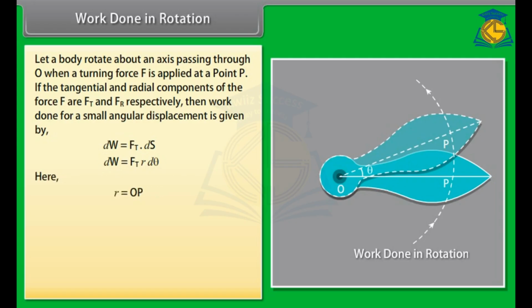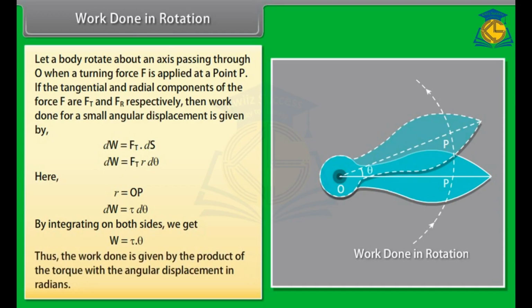Here r is equal to OP. Replacing the above equation in terms of tau, we get dW is equal to tau d theta. By integrating on both sides, we get work done is equal to the product of tau and theta. Thus, the work done is given by the product of the torque with the angular displacement in radians.